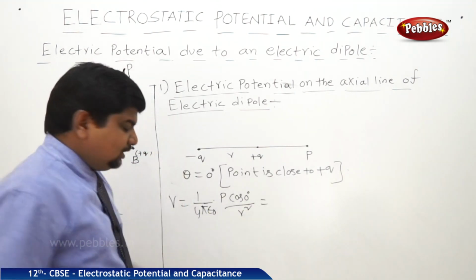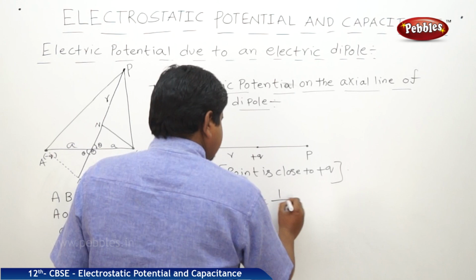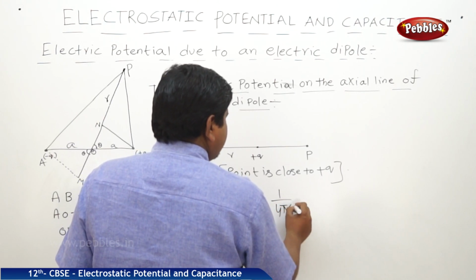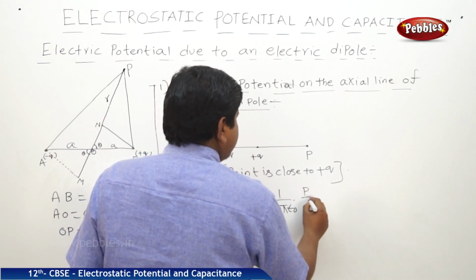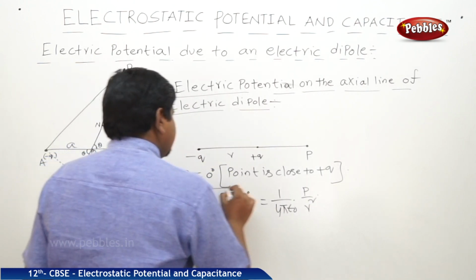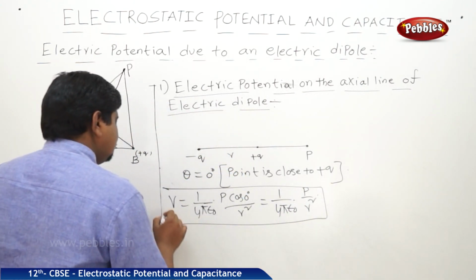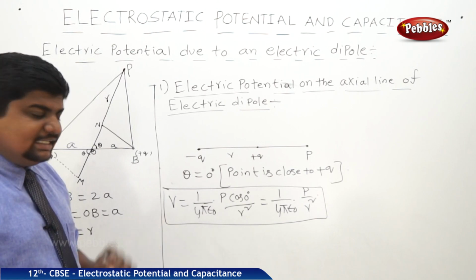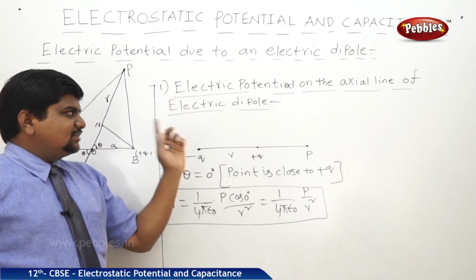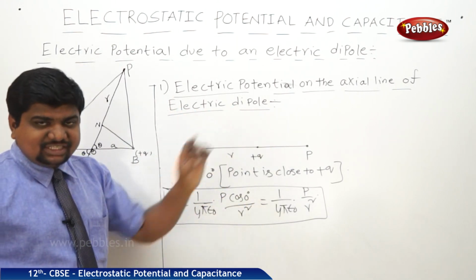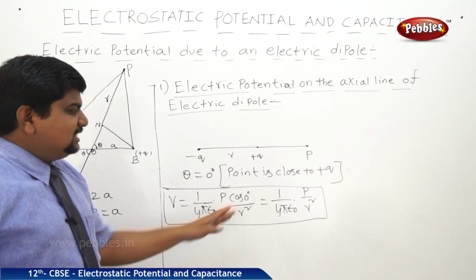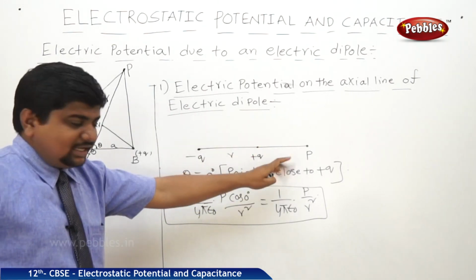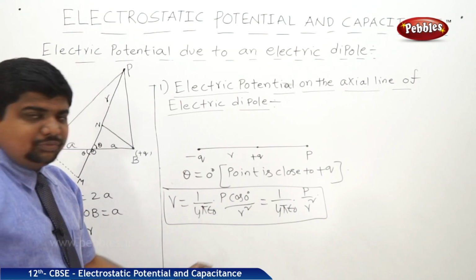Cos 0 is 1, therefore we can write 1 by 4 pi epsilon naught into p by r square. This is the potential on the axial line of an electric dipole in the side of plus q. And what will be the potential due to the same dipole on the axial line in the side of minus q?